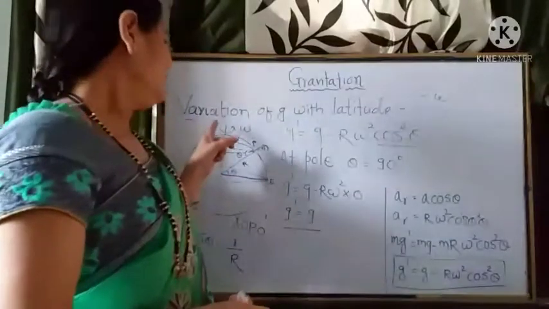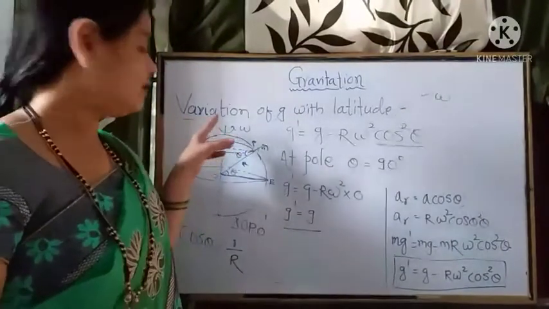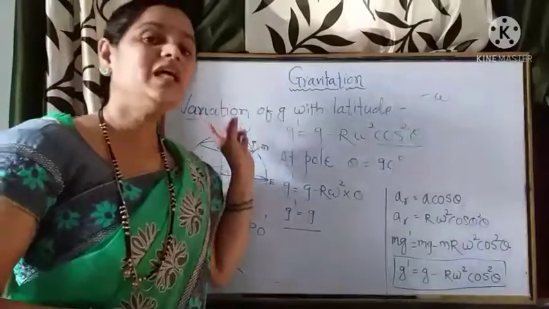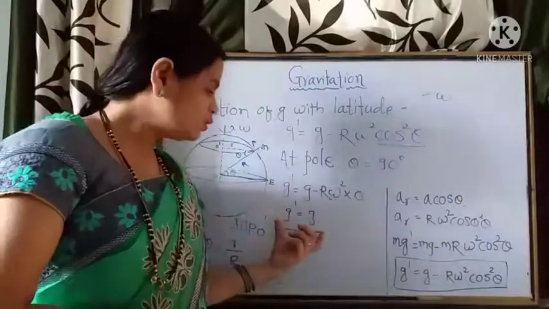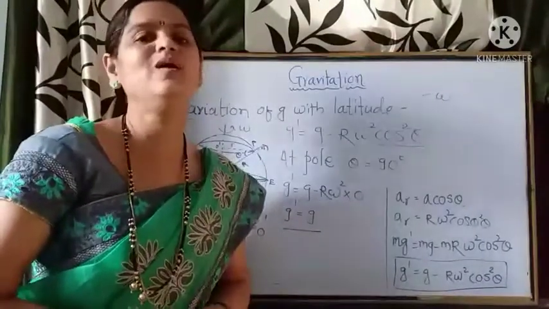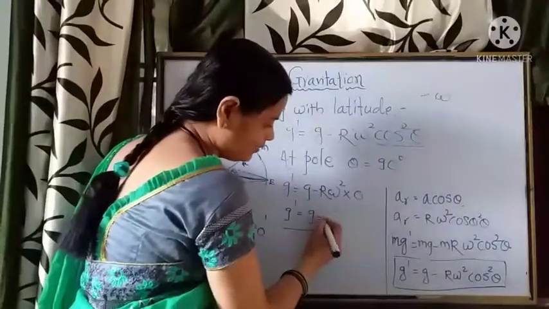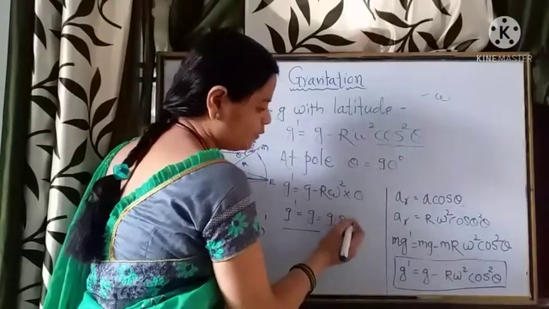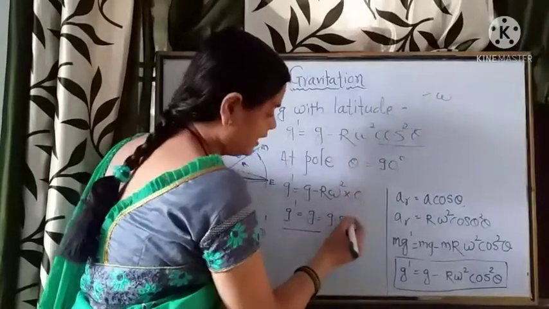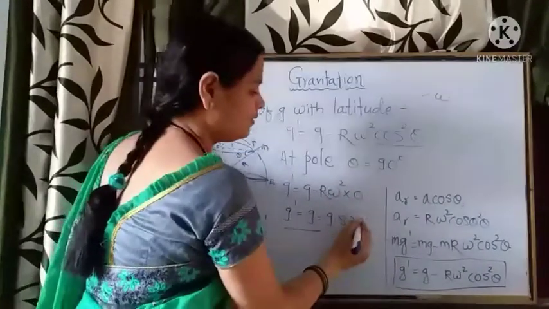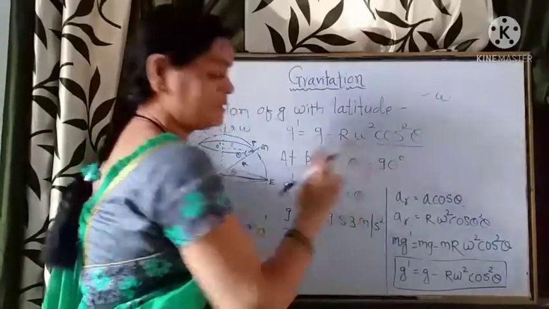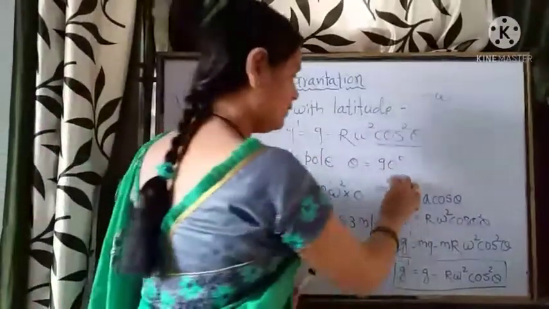It means when the object is lying on the pole, there is no reduction of acceleration due to gravity. It is equal to g, and this value that we are familiar with is 9.83 meter per second square. That is the acceleration due to gravity here.